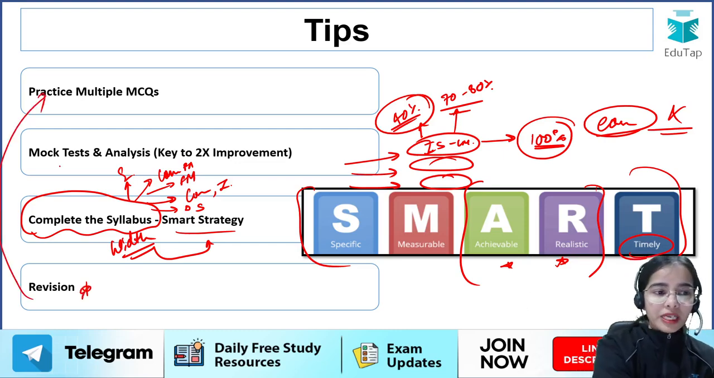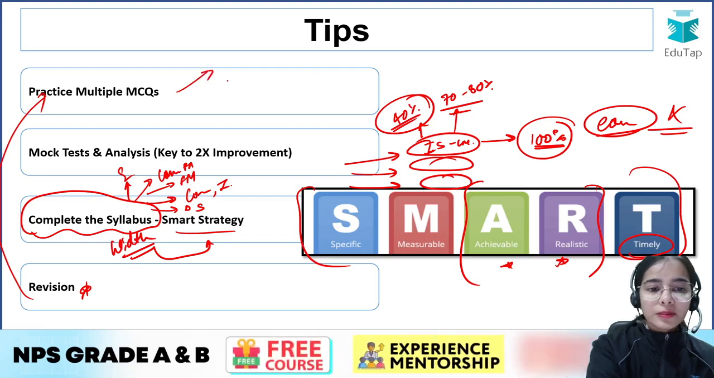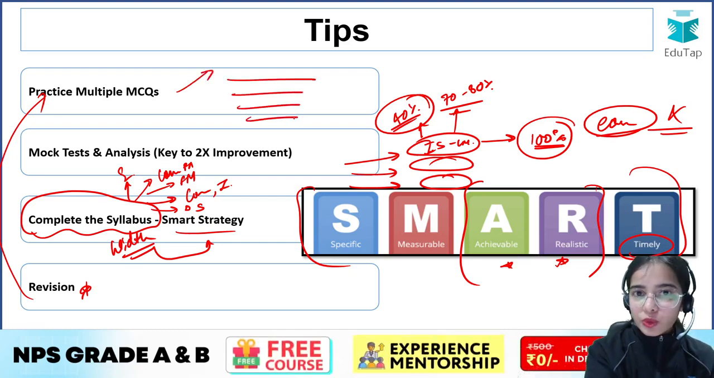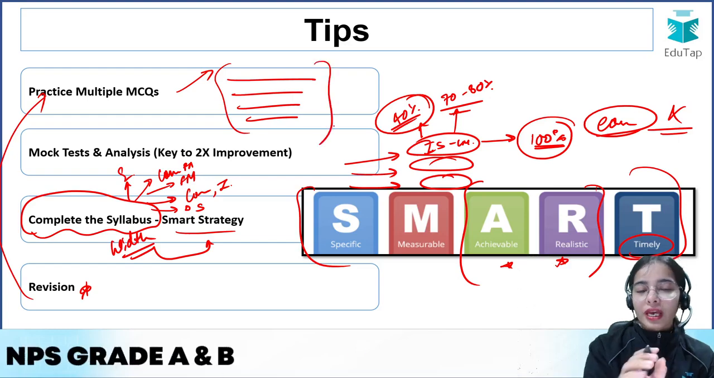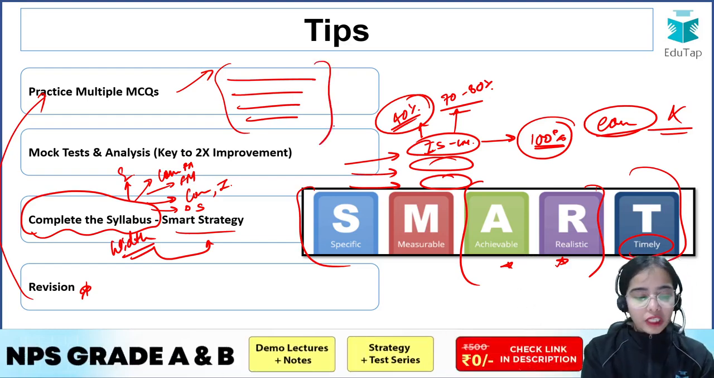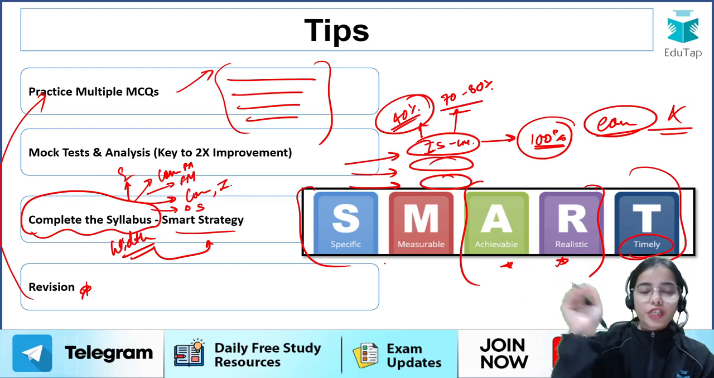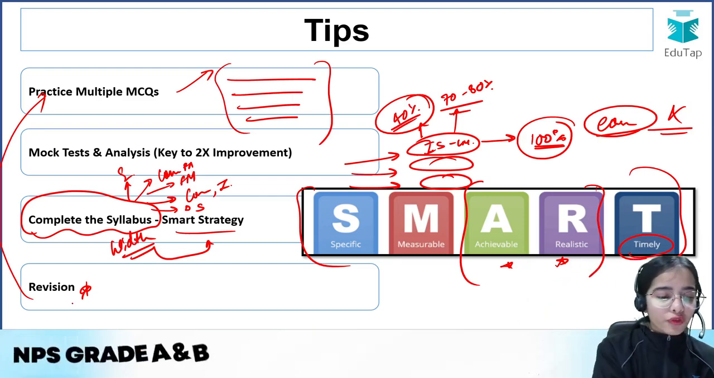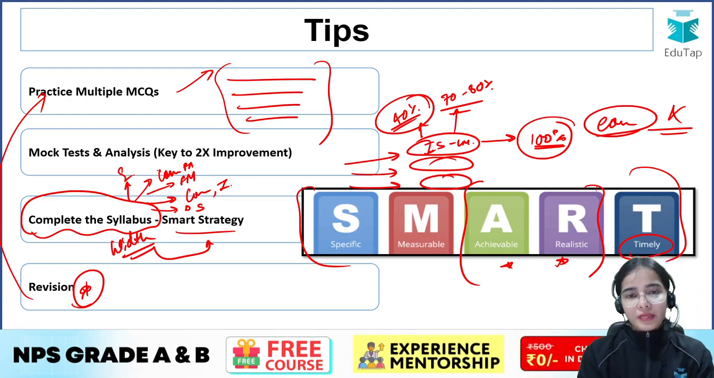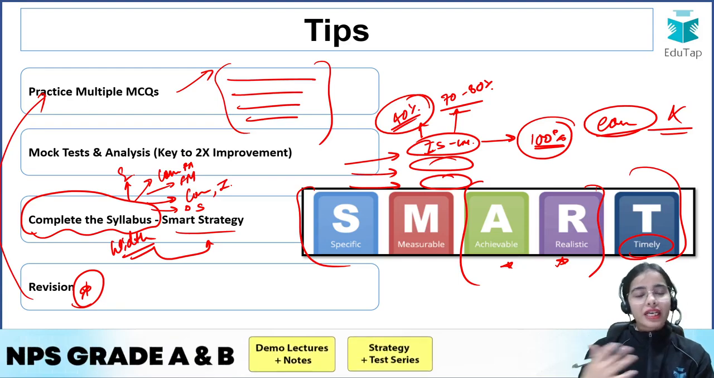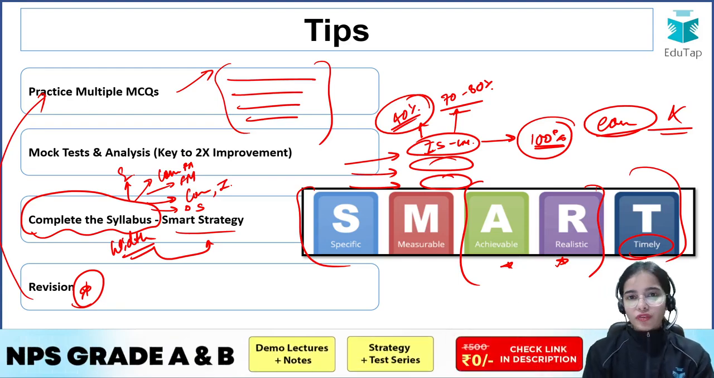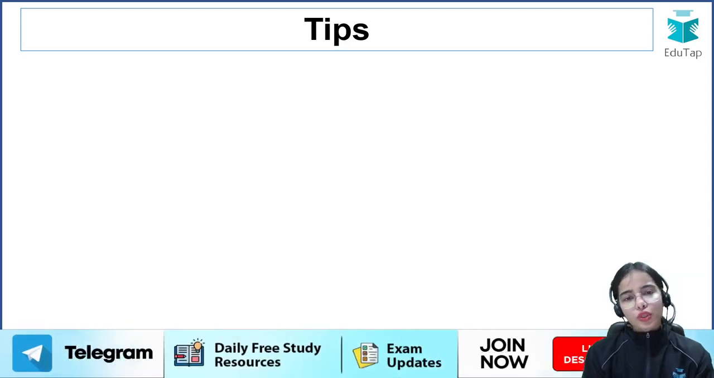Revision should not be forgotten. Through multiple MCQs you should revise, read the explanation of the MCQs that is given, the MCQs that you are answering wrongly. So do read the explanation once, twice, and do try to understand that okay, where you are making the mistakes. Okay, so with the revision, through practicing multiple MCQs, you can revise and you can read the explanation to revise more and more. Okay, so revision is the key. Do revise a lot. Okay, through the practice of MCQs also you can revise.